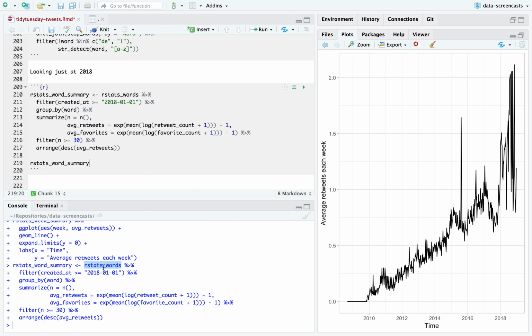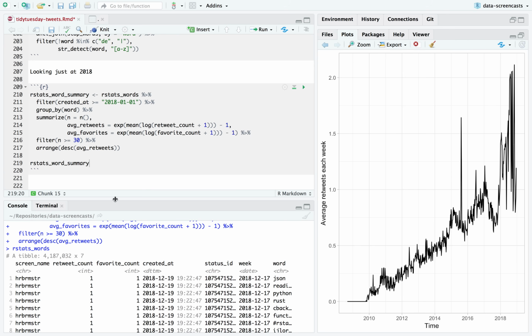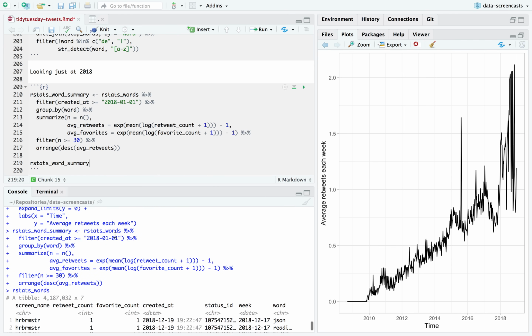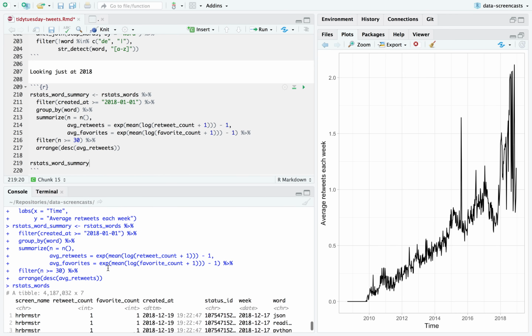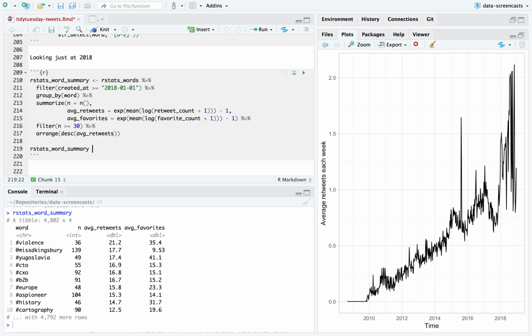Interesting to me this is as slow as it is. I wonder. Well, it's a large number of, oops, I reran. Nope. Oh no, my bad. I look at rstats word summary. All right.